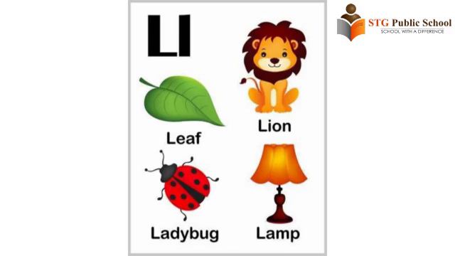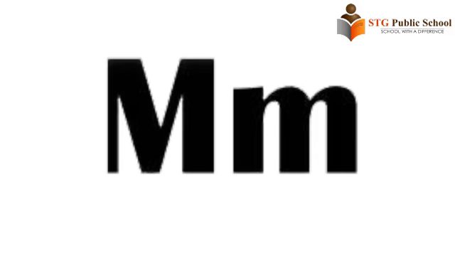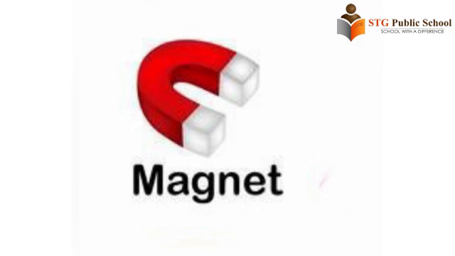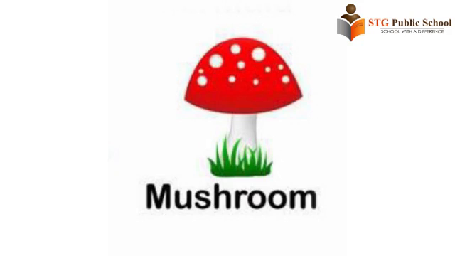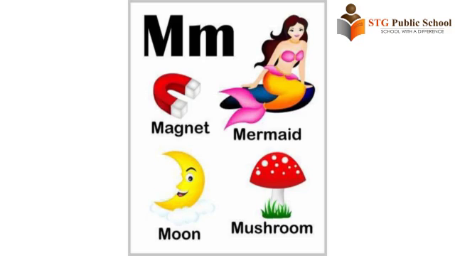lamp. This is letter M. M is for magnet, mermaid, moon, mushroom. The sound of M is M.